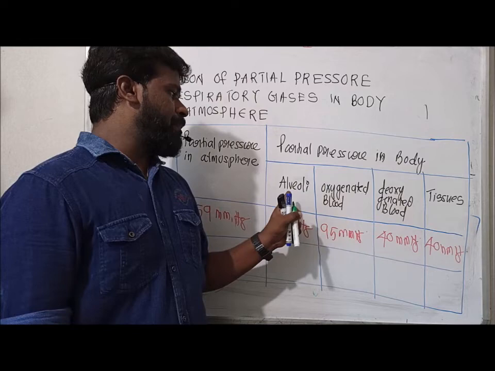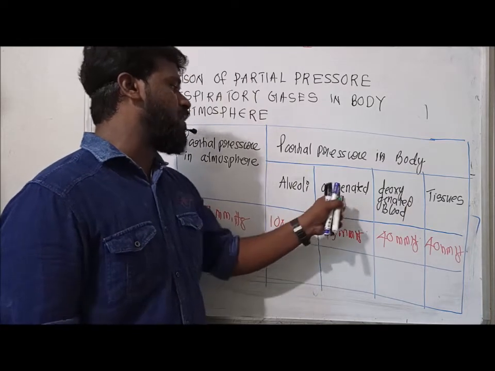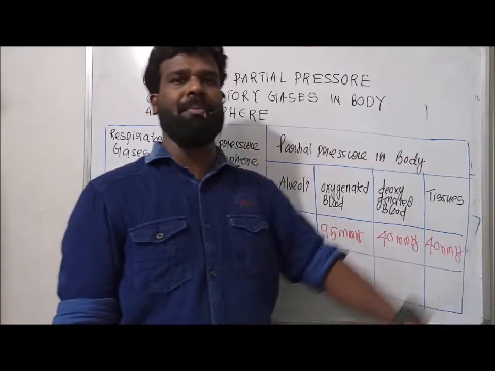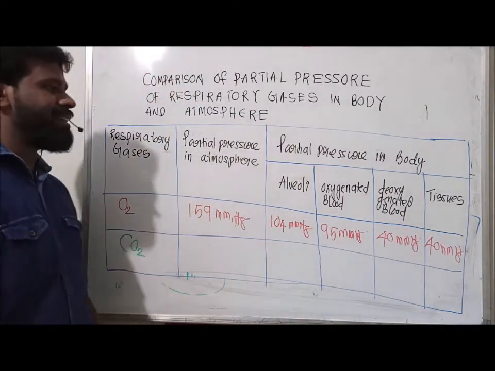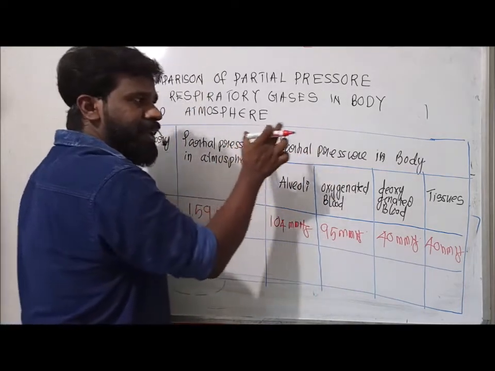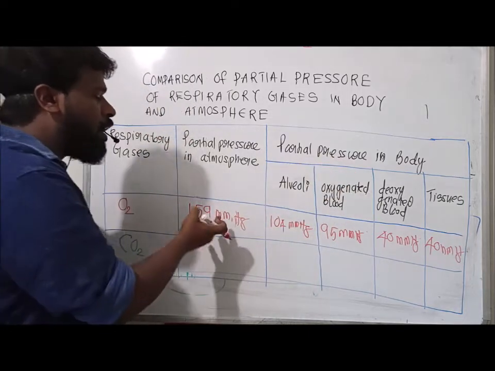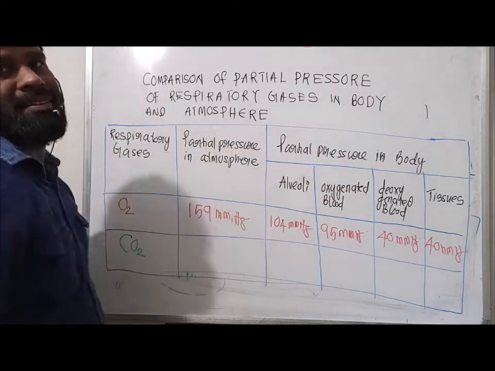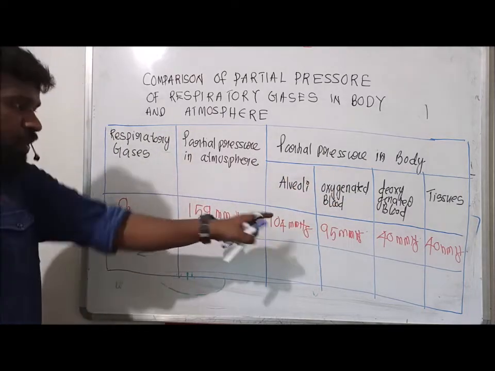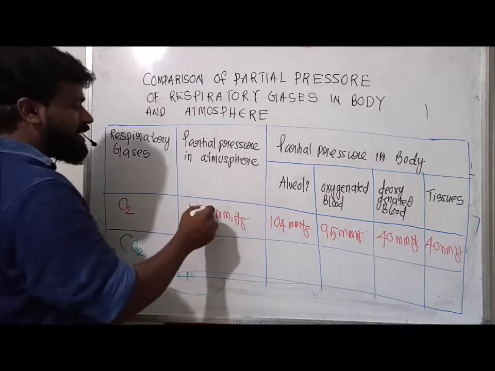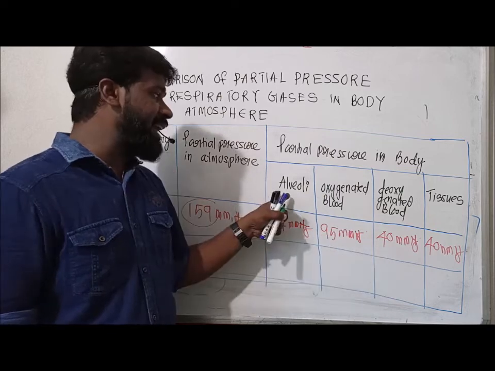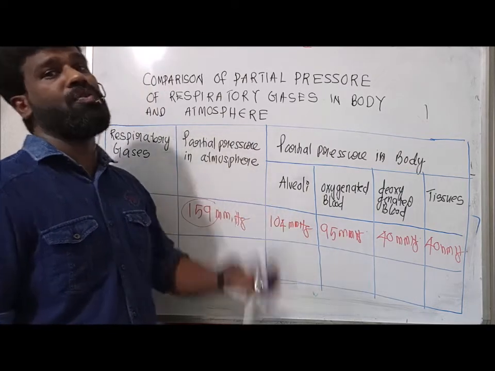In the body, it is 104 in alveoli, 95 mmHg in oxygenated blood, 40 mmHg in deoxygenated blood, and tissues also 40 mmHg. So we can identify that compared to the body, the partial pressure of oxygen in the atmosphere is much higher, because in the atmosphere it is 159, while in the body, even in alveoli, it is only 104 mmHg.